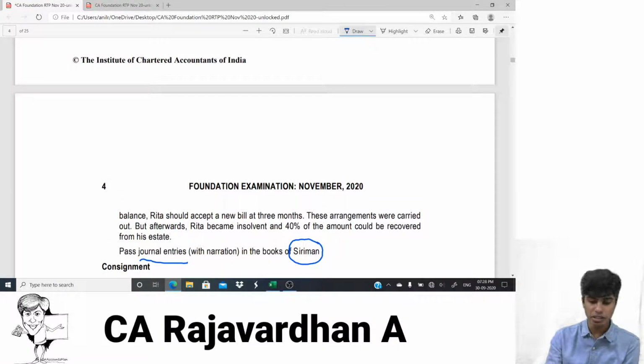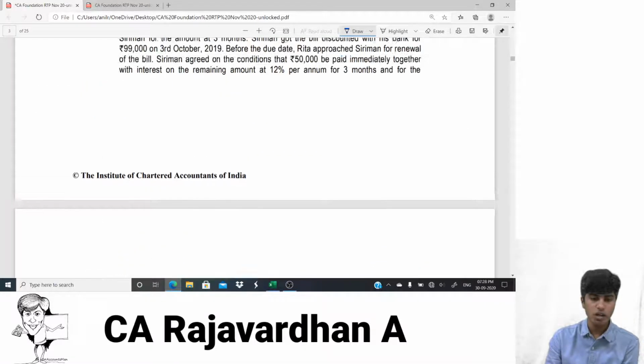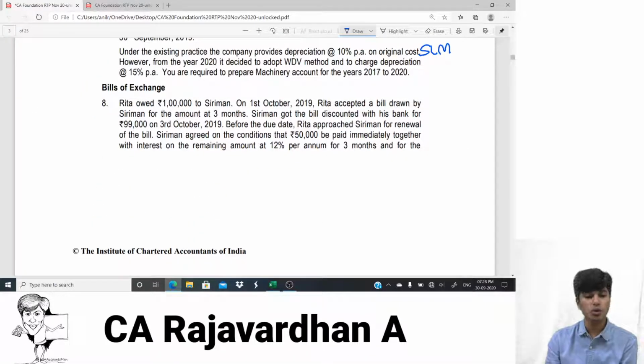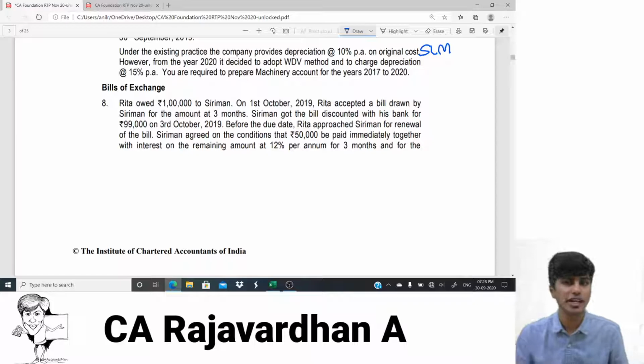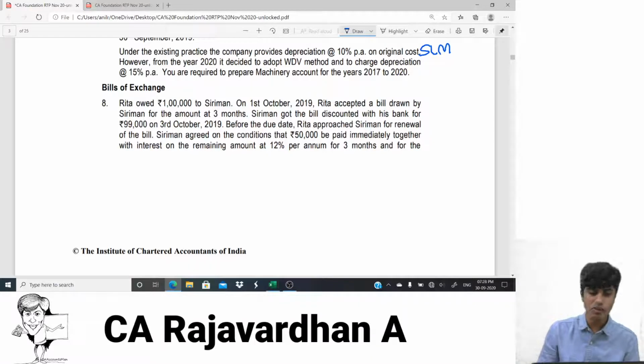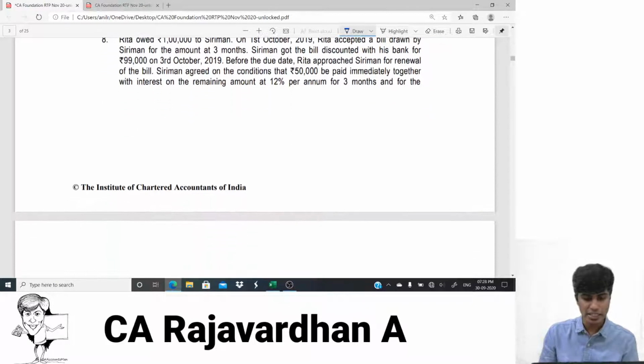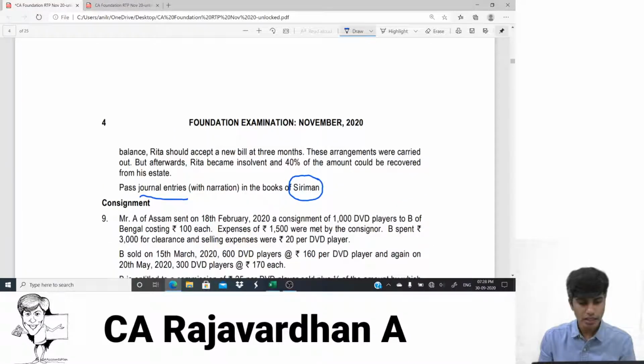Because there will be a couple of other parties involved. There is Rita involved, and in a few questions there will be one more party also involved. So you should not see the transaction from their side. You should exclusively see the transaction from your side. So you need to see the entire transaction from whose side? Siriman, because they've asked for accounting entries in the books of Siriman.